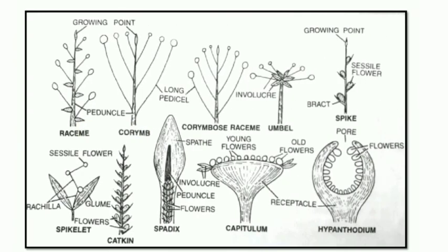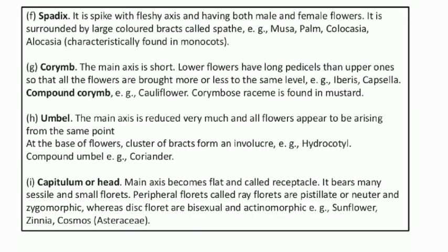The florets present at the center are called disc florets, which are bisexual, observed in sunflower, zinnia, cosmos of the family Asteraceae or Compositae. All the members of the family Asteraceae bear the head or capitulum inflorescence.